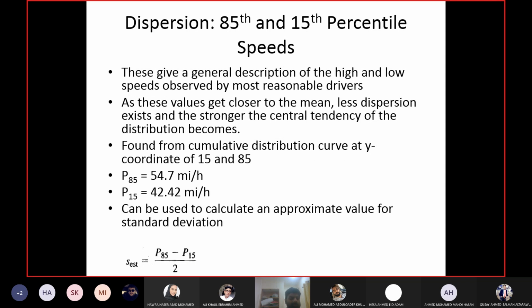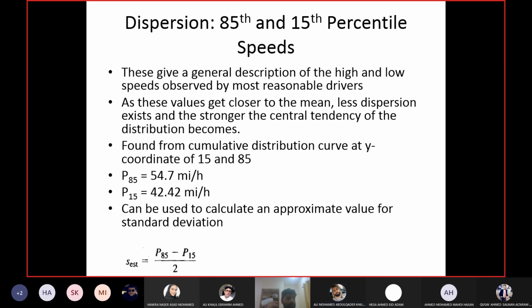So give me the standard deviation now. These are the percentiles. How much will be the standard deviation? 6.14. Yes, 6.1. Okay.